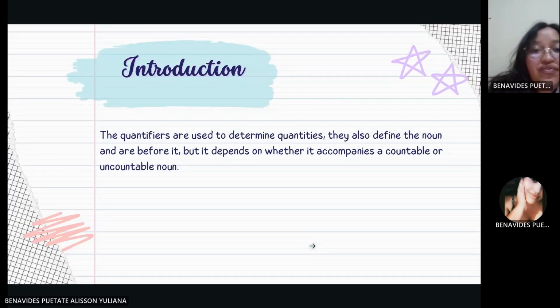Introduction. The quantifiers are used to determine quantities. They also define the noun and go before it. It depends on whether the nouns are countable or uncountable.